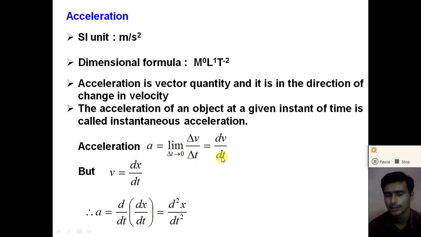That is the differentiation of the velocity with respect to time. Differentiation of the velocity with respect to time gives us the instantaneous acceleration. Similarly, the differentiation of the position with respect to time gives us the instantaneous velocity. In the same way, the differentiation of the velocity with respect to time gives us the instantaneous acceleration. Right? Understand, dear student?